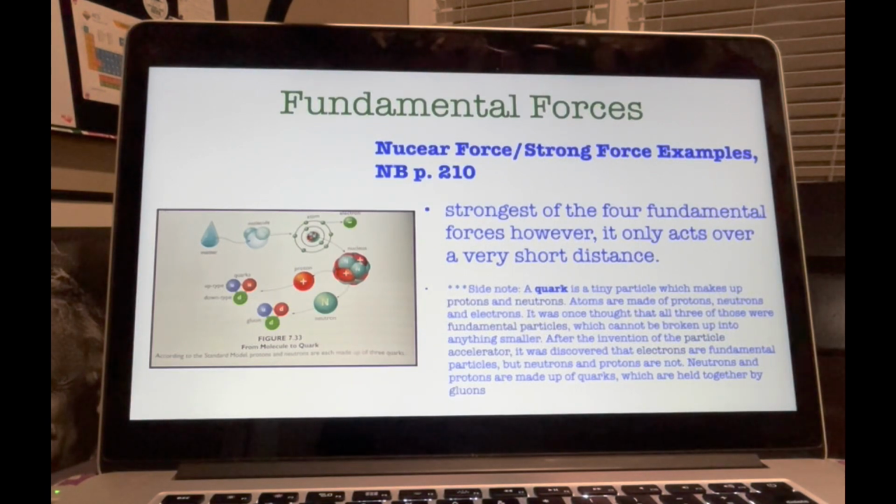According to the current model of the atom, called the Standard Model of Particle Physics, protons and neutrons are made up of even smaller particles called quarks. All right, so this is new. Quarks are held together by force-carrying particles called gluons.